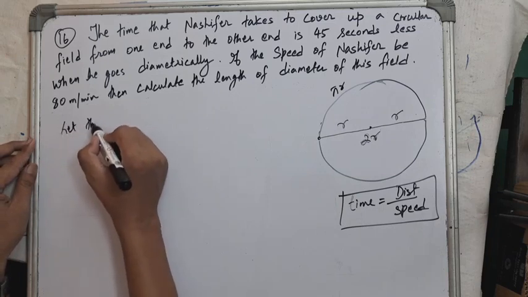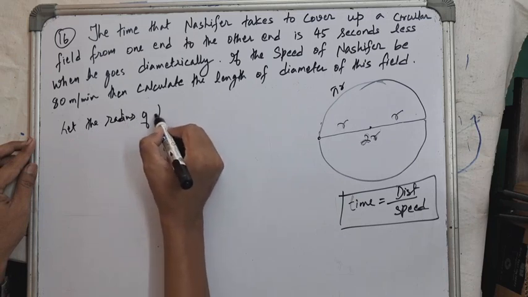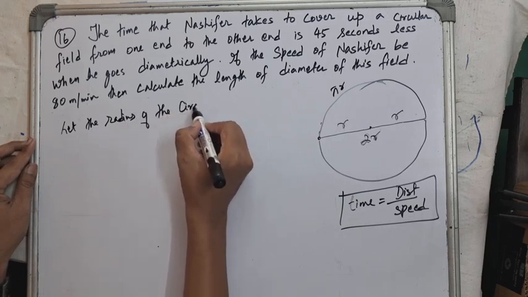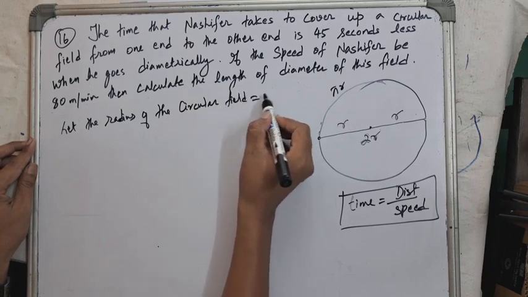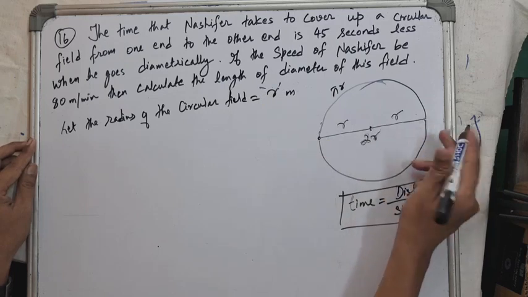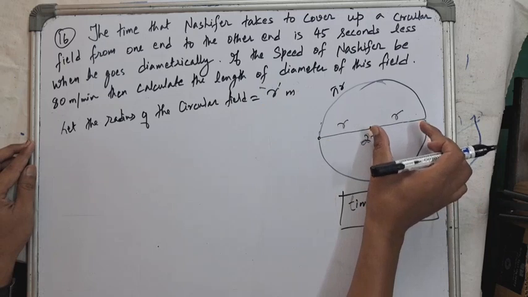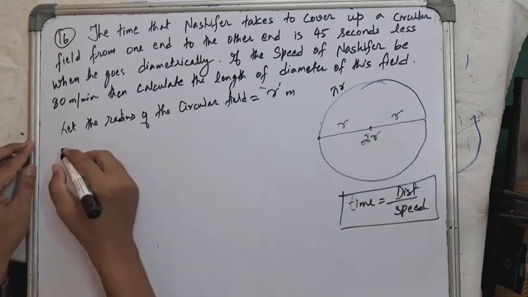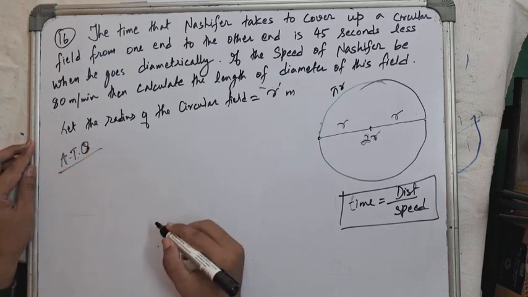Let the radius of the circular field equal r meter. I am assuming the radius of the circular field is r meter. Now, according to the question, ATQ means according to question.